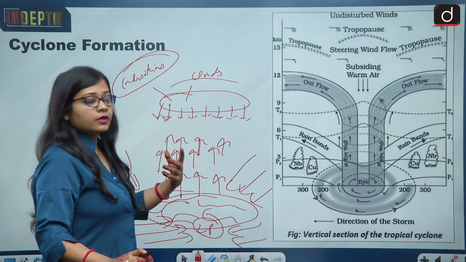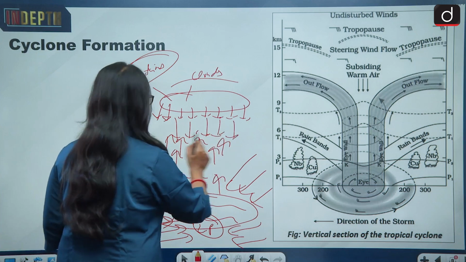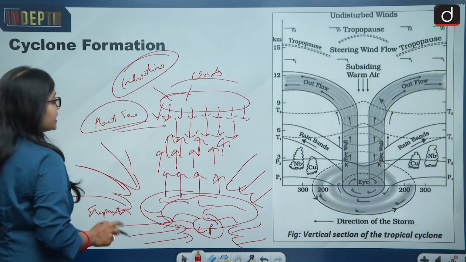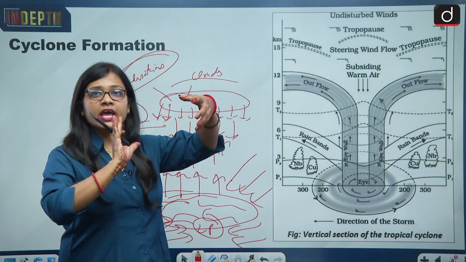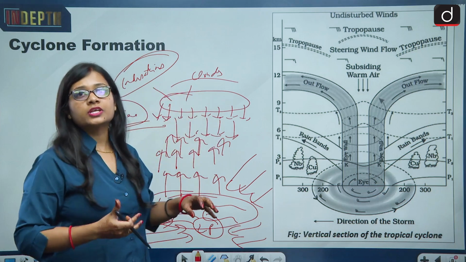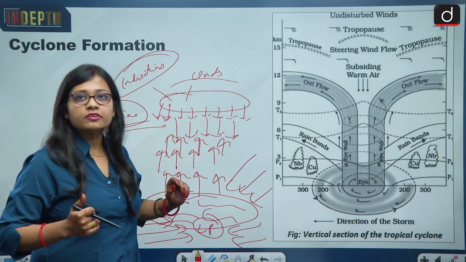So the heat generation will take place, and this heat generation is what will create the traction, and that is from where the formation of the cyclone starts, and the circular movement is because of the Coriolis force.